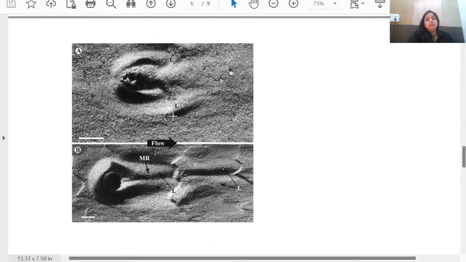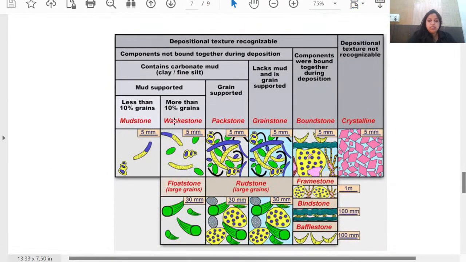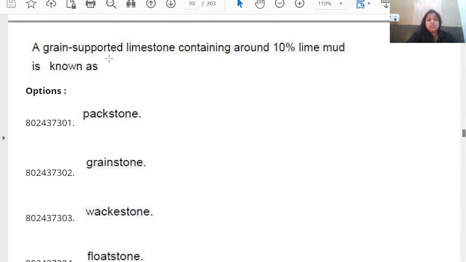So this is Dunham's classification of limestone. Before 2020, every year there would be a question from Dunham's classification. There is a huge variation, we can say, that happened after 2020. So this is the 2020 paper. You can see the major difference, but not a very huge difference because, as I said, the same type of question is seen in the 2022 paper. When it comes to the Dunham classification, they have asked about grain supported limestone containing around 10% of mud.